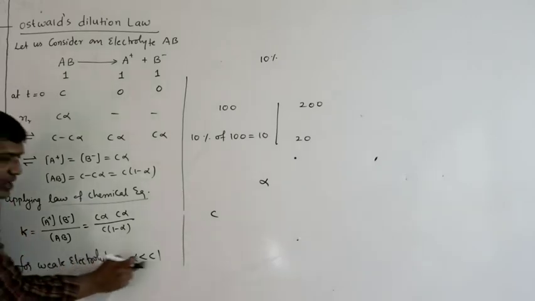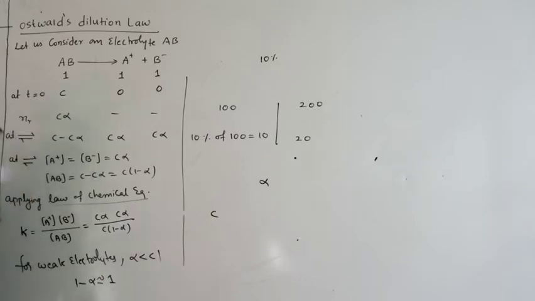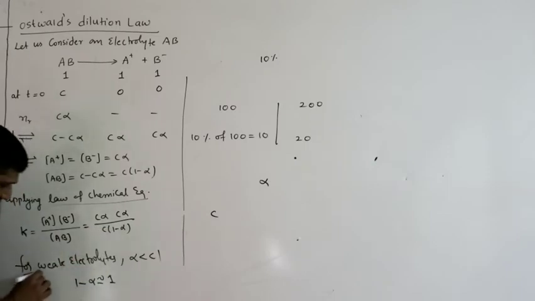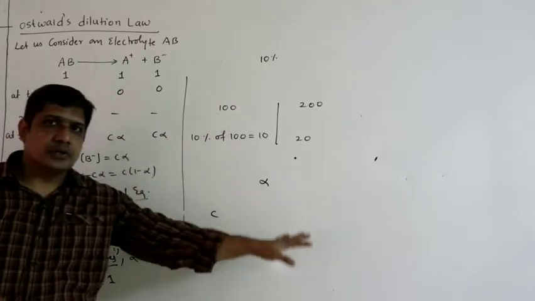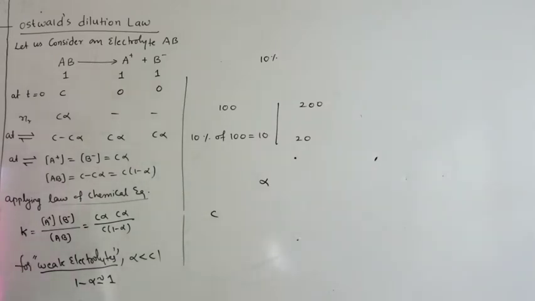So if alpha is less than 1, 1 minus alpha can be approximately taken as 1. Whatever conditions we are going to study are applicable only for weak electrolytes, not for strong electrolytes.